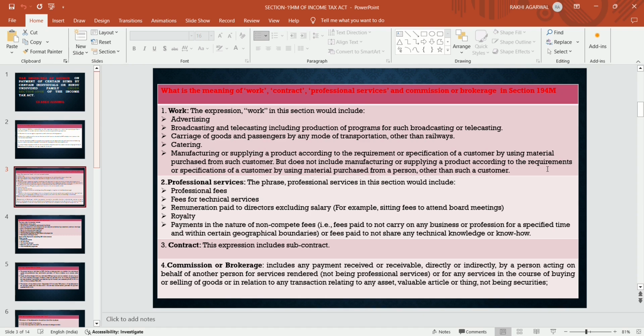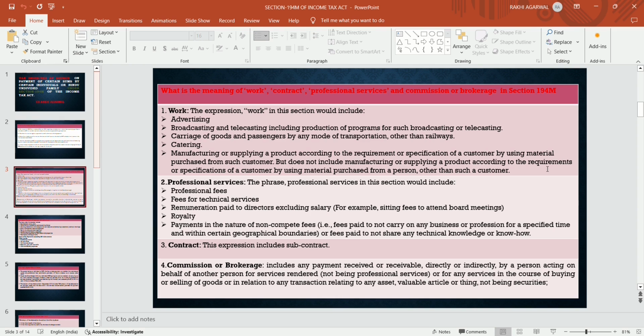Means if you are purchasing from any other party and you are preparing any product according to the requirement and specification of the customer, that is not covered. Only the material provided by the customer and you are preparing the work according to the requirement or specification of the customer, you are just doing the job work, that is included under the definition of work.